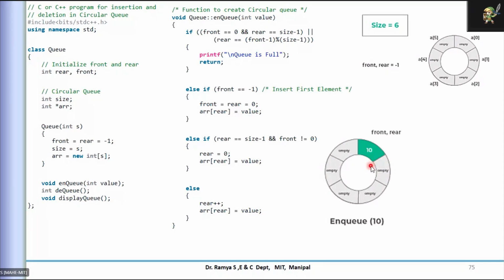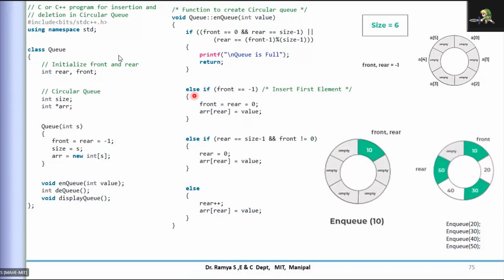Now if I subsequently call the NQ method, what happens in the next case? Front is 0, so it will not come to this branch. It will not come to this branch either, because the front is 0 and this condition is not met yet. Size is 6, 6 minus 1 is 5, so this condition is not met, and it will come to this one.